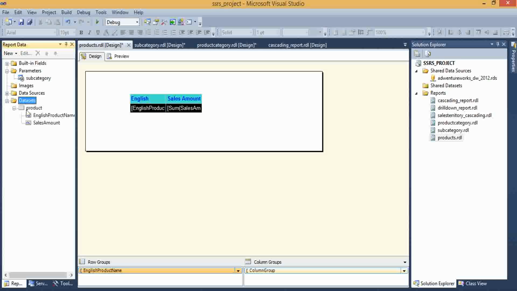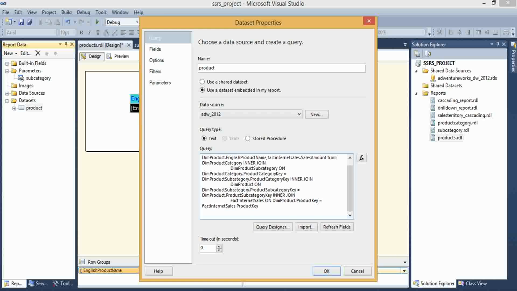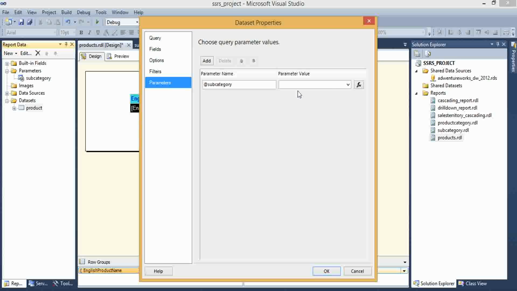Now I am adding query parameter with where clause: where English product subcategory name is equal to @subcategory. Going to parameters and add the connection, query parameter to report parameter. Click on OK.